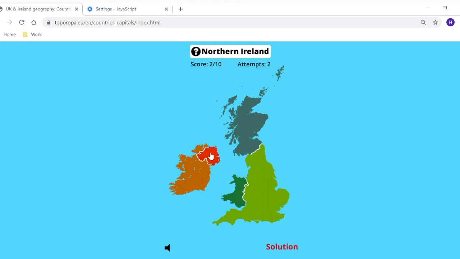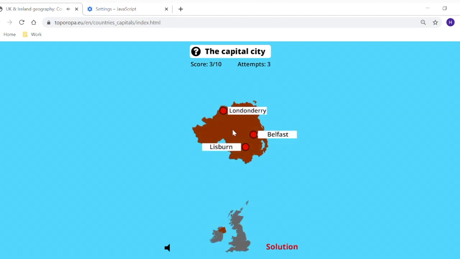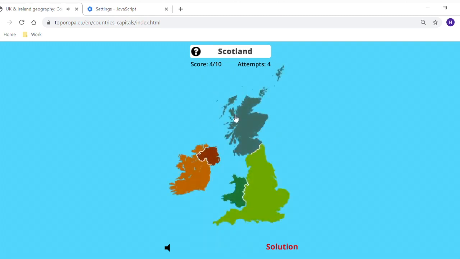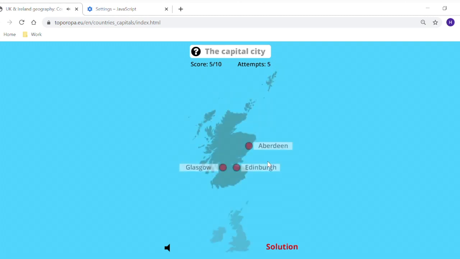Okay, so Northern Ireland I know is here because there's a bit of land here and here. And this one's on top, so I think that's Northern Ireland. And then it asks you the capital. Now if you don't know, you can guess and then you can learn it. It doesn't matter if you don't know it. Okay, so it's going to ask you all of those countries. I'm just going to finish it and then I'll show you how you can learn it afterwards.